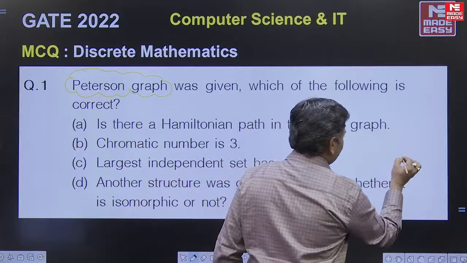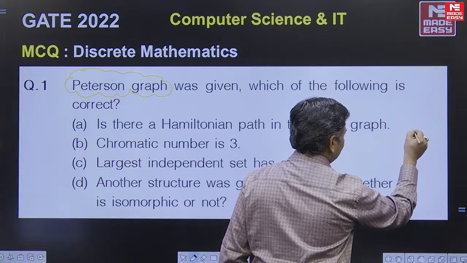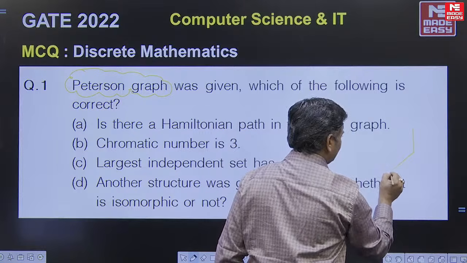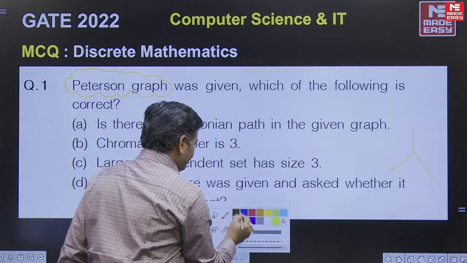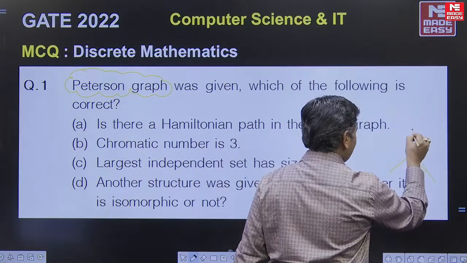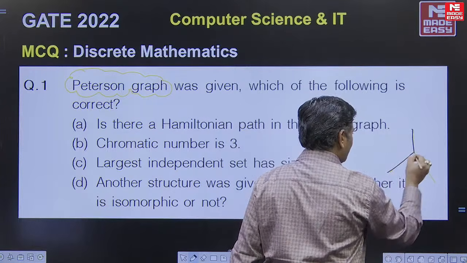The Petersen graph structure looks like this, friends.